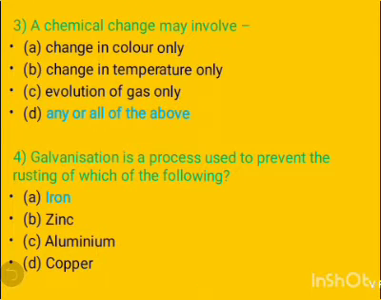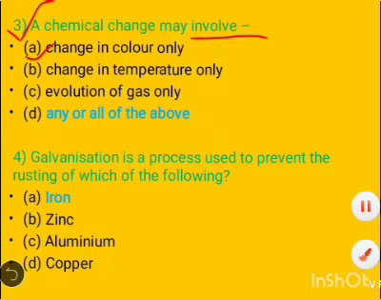Now come to the next question, which is, a chemical change may involve. First option is change in color only. This is also true because we know the signs that show a chemical change occurs are change in color, heat generation or temperature change, and gas production. So change in color is a sign that shows a chemical change occurs. So this is also true.